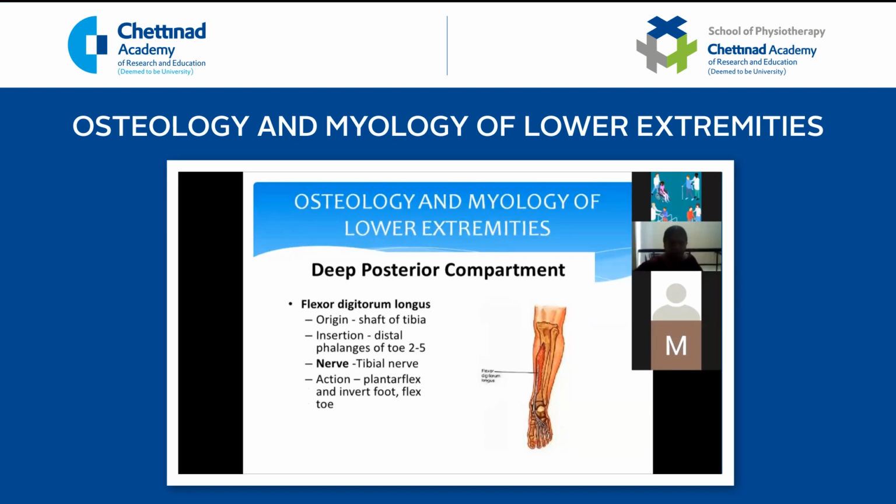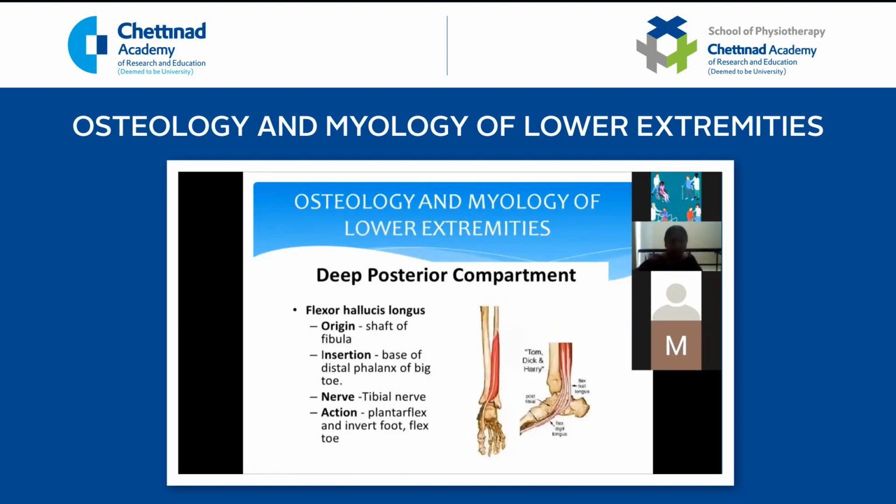Flexor digitorum longus. Digitorum means it divides into 4 tendons. Here the extensor also divides into 4 tendons; likewise, the flexor also divides into 4 tendons. It gets its origin from the shaft of the tibia, divides into 4 tendons, and is inserted into the second to fifth toes, on the distal phalanx of all the toes from 2 to 5. It helps in plantar flexion, inversion, as well as flexion of your toes. The nerve supply is by the tibial nerve. Next is the flexor hallucis longus.